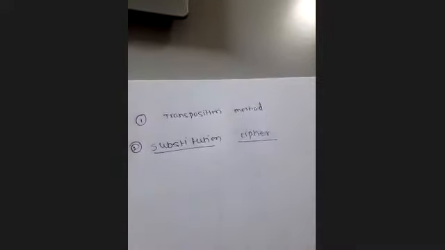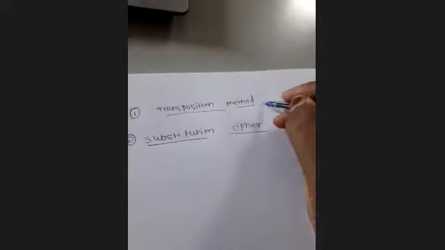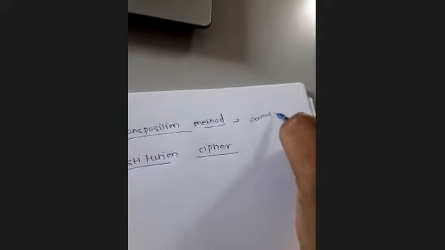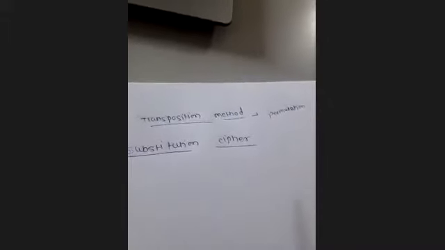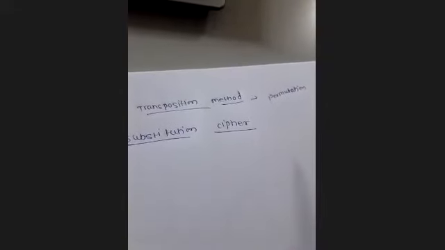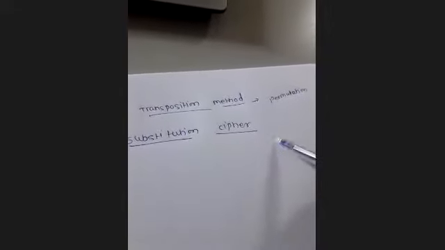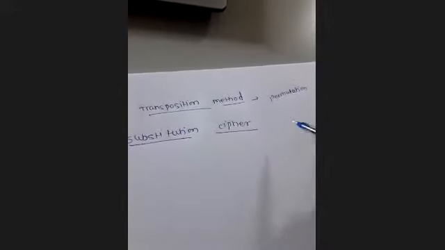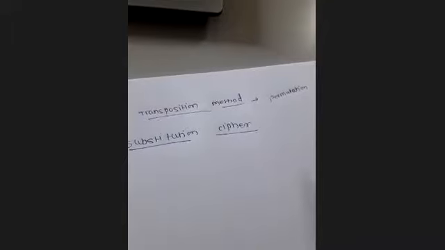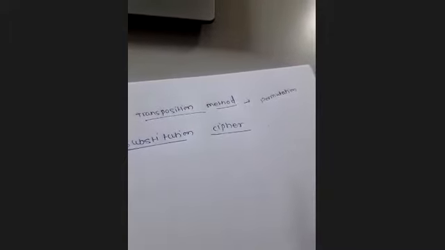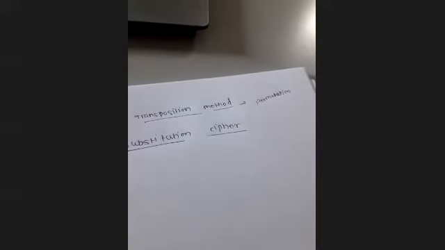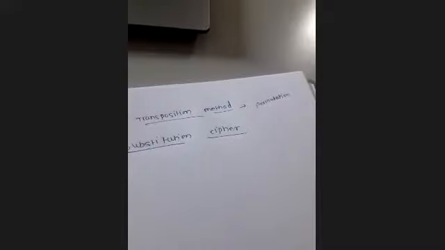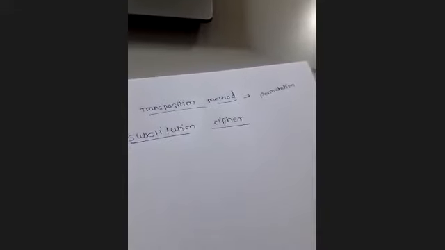So in transposition method, what was the case? In transposition, we do transposition on the plain text, or we can also say permutation. We apply some transposition and permutation method to convert plain text into the cipher text, right? But in substitution method, what we do is we entirely replace the plain text with some other letters or some other values. We substitute some different value in the place of the plain text. That is the substitution cipher method.